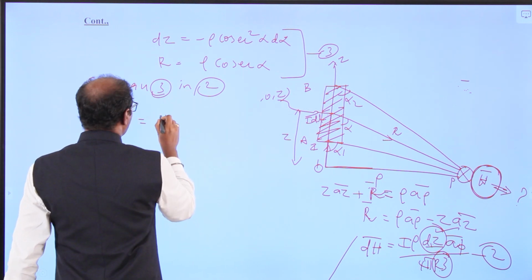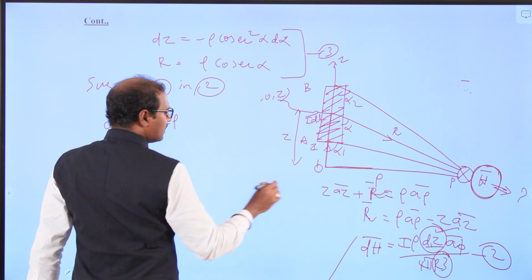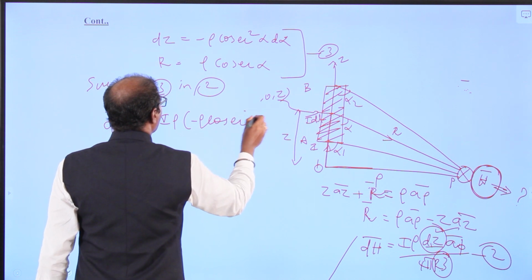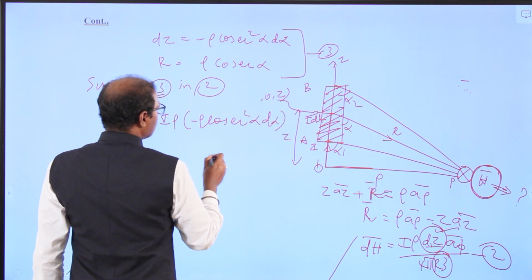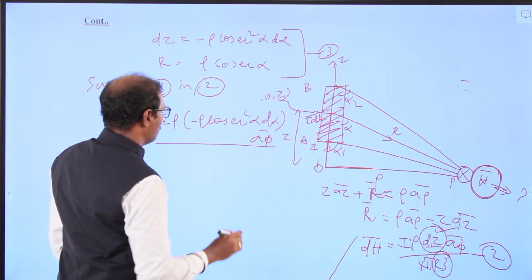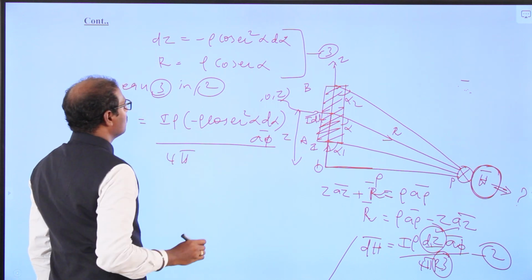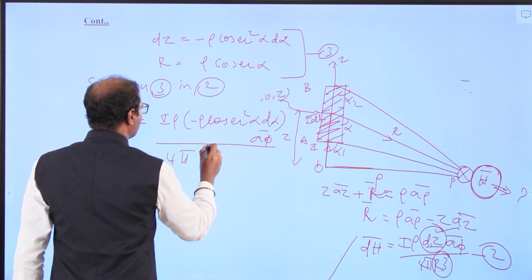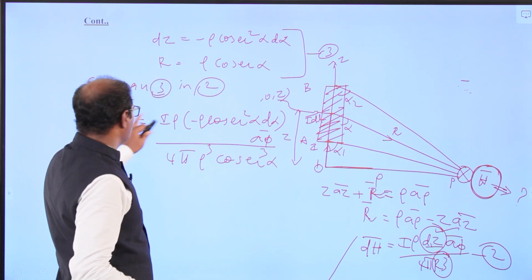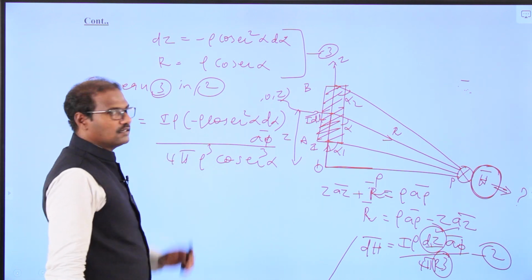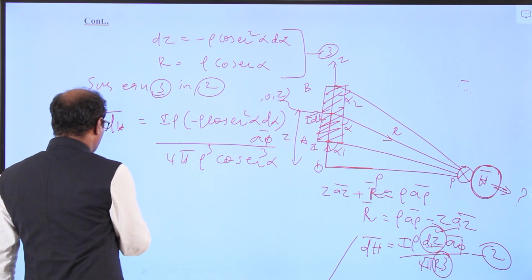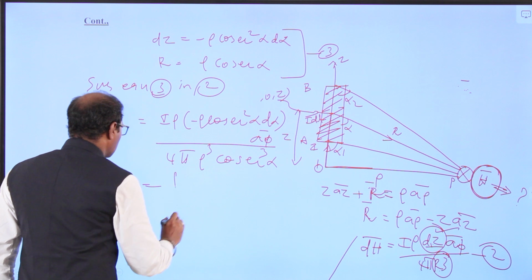We can write I rho, and dz equal to minus rho cosecant squared alpha d alpha, into a phi vector, divided by 4 pi r cube, where r cube is rho cube cosecant cube alpha. So this is the dH vector. Now we have to go for integration of this one, and we will get the H vector.